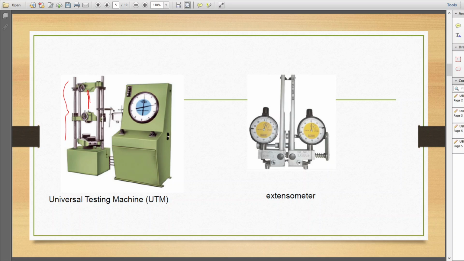Extensometer is actually used to find out the deflection in the member or a specimen when it is subjected to tensile test. Okay, we will place the extensometer at the center of the specimen.